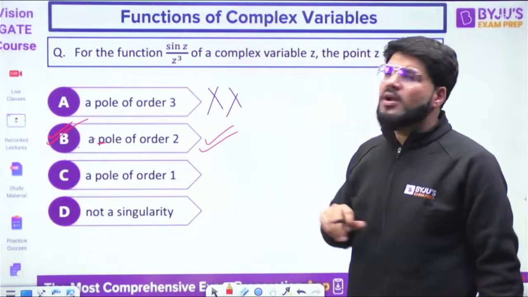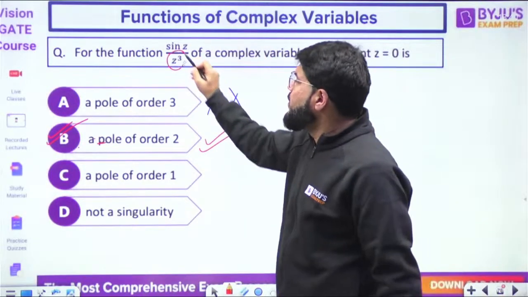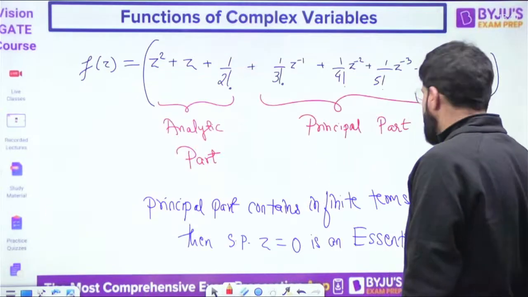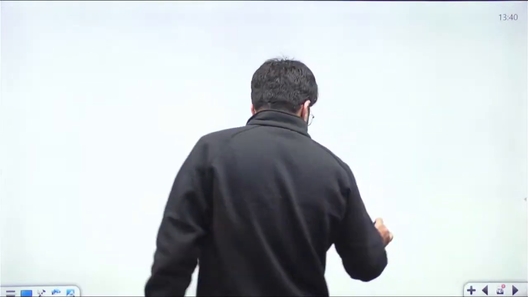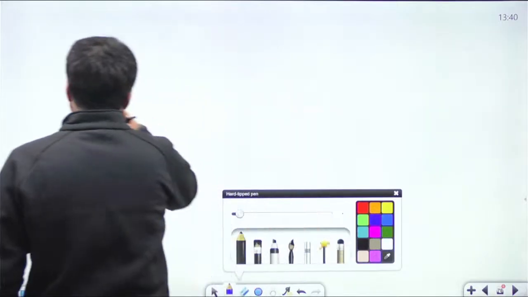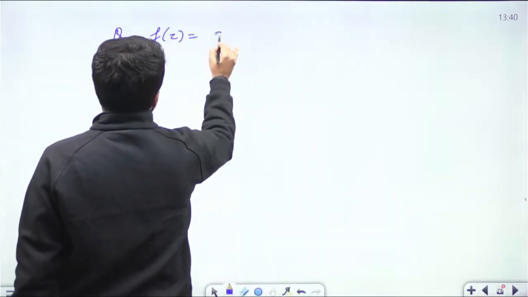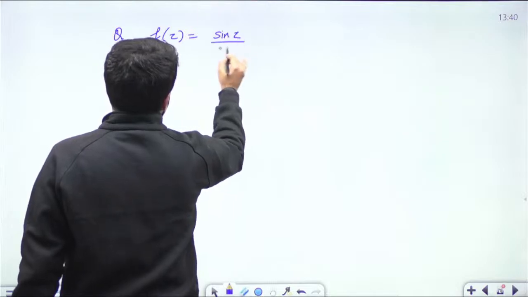To understand more about this, अभी भी आपको लग रहा होगा कि denominator में तो z cube है. What is the problem? Denominator has z cube. What is the problem? देखो. To understand this even better, okay, let me write down the question. f(z) is equal to sin z by z. Okay.